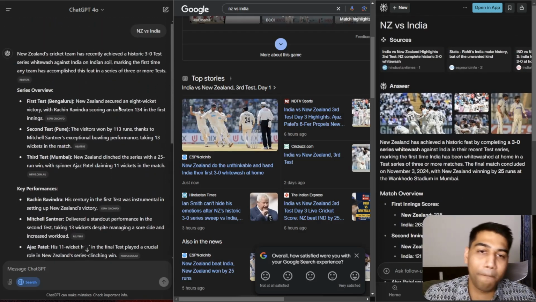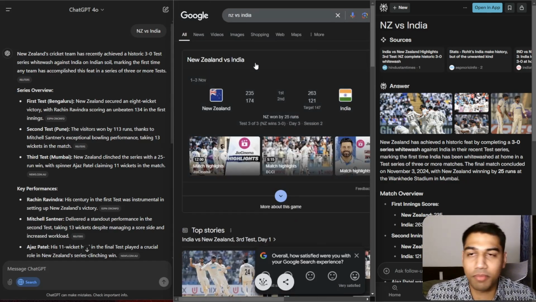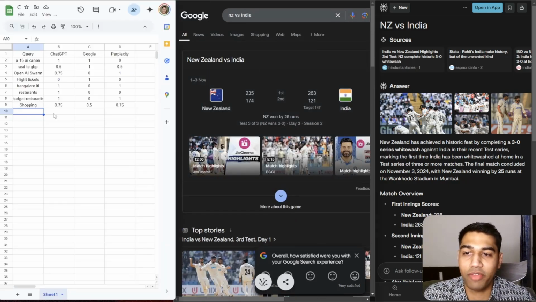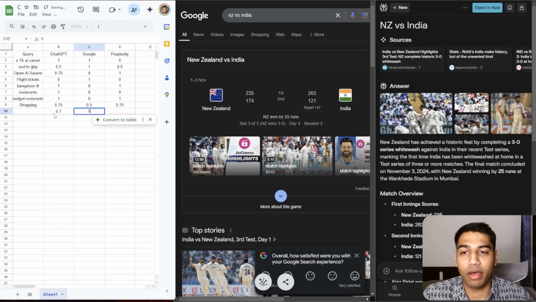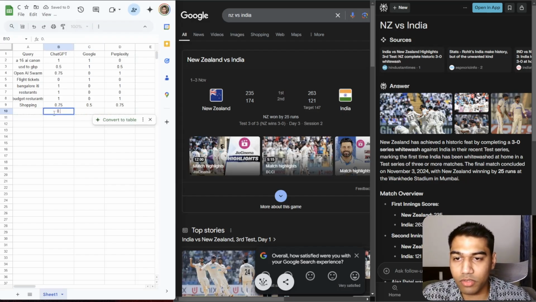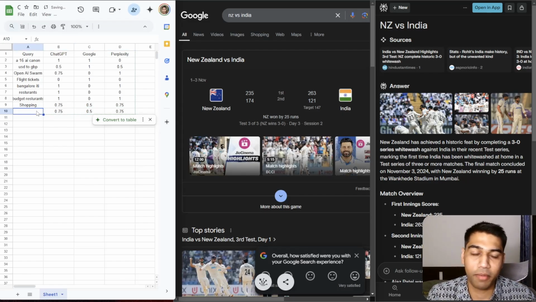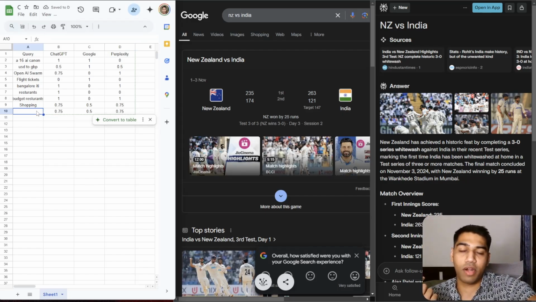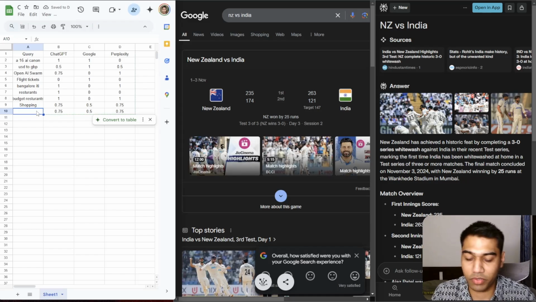So I would say I want to give them equal marks on this, but very simply, I'm going to give 0.25 to all our AI engines, right? So 0.5, 0.75. None of them are perfect, because I would prefer that if they add the scorecard widget on either of them, it's just a perfect result, right?